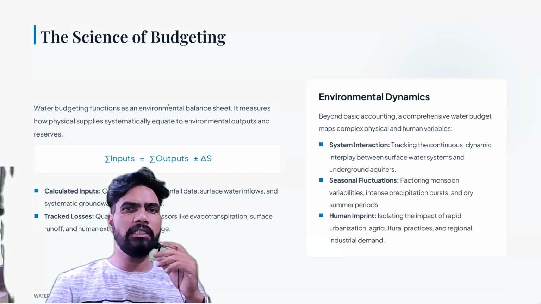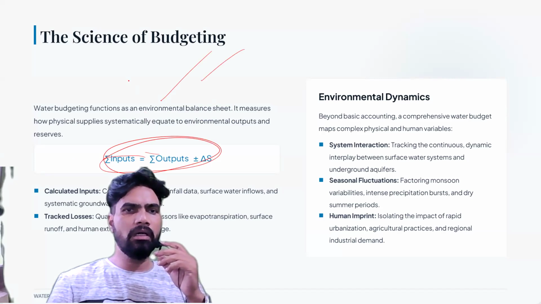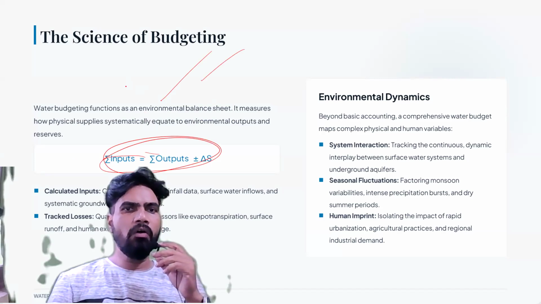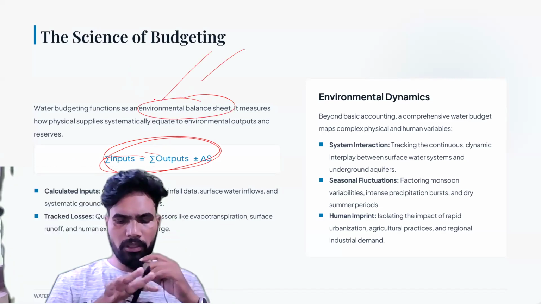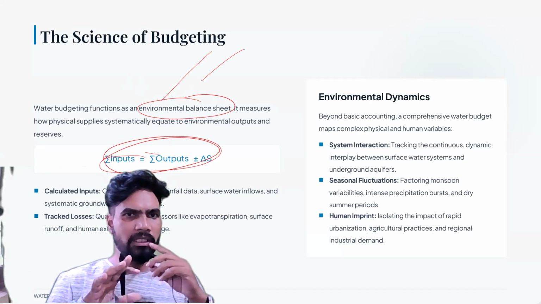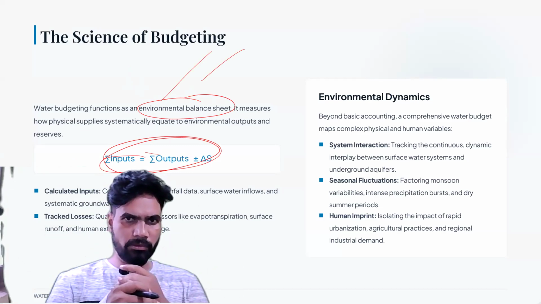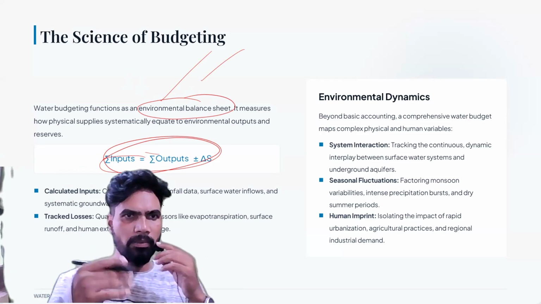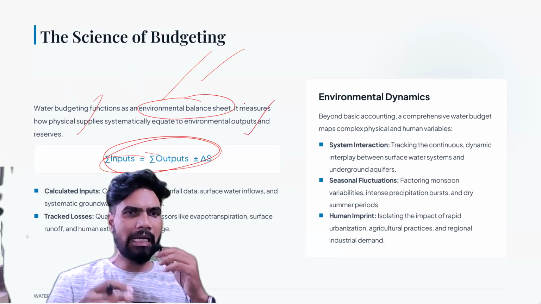You see, if you see the science of budgeting, water budgeting functions as an environmental balance sheet. You see, every corporate entity or every banking entity will have a balance sheet. Water budget also functions as an environmental or ecological water balance sheet. Okay. Water budget measures how physical supplies systematically equate to environmental outputs and reserves.